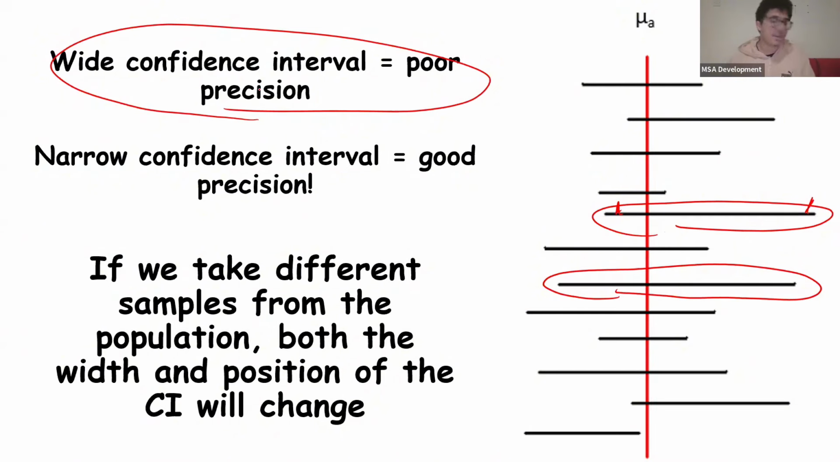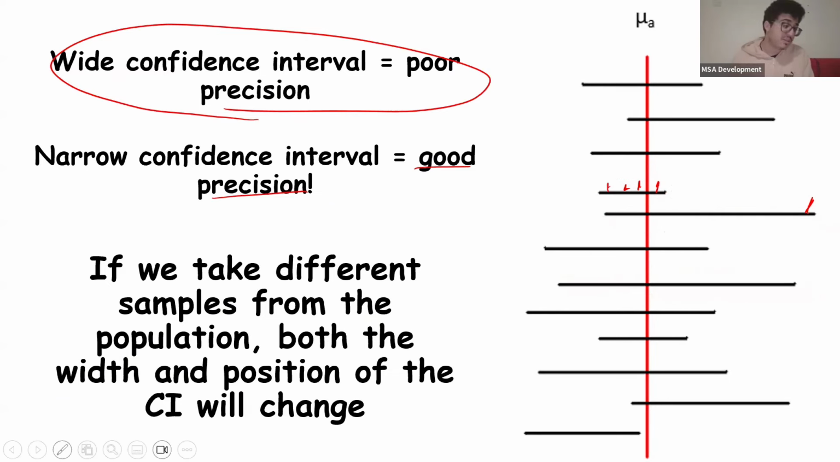But on the other hand, when we look at a narrow confidence interval, like this one, for example, the means can't differ that much from each other. So we're very close to honing in on the population mean. So this means it has good precision, okay? Good precision.